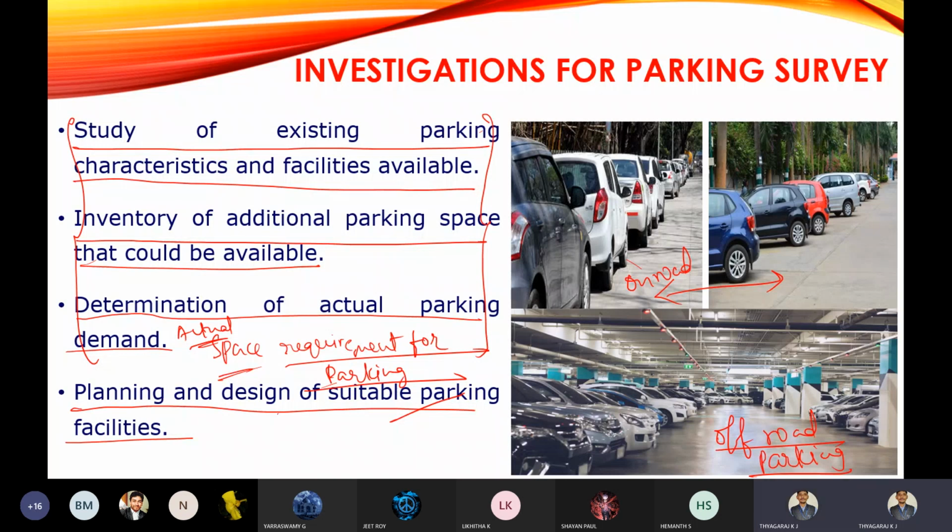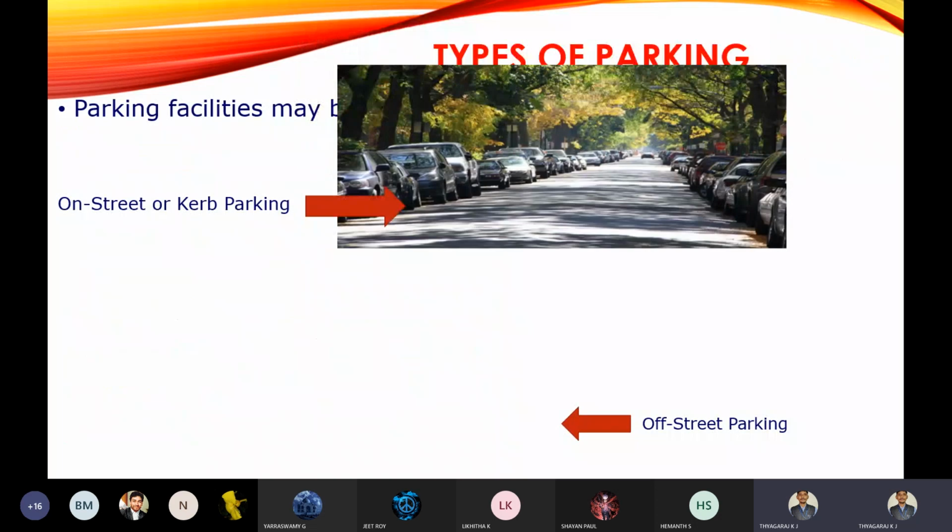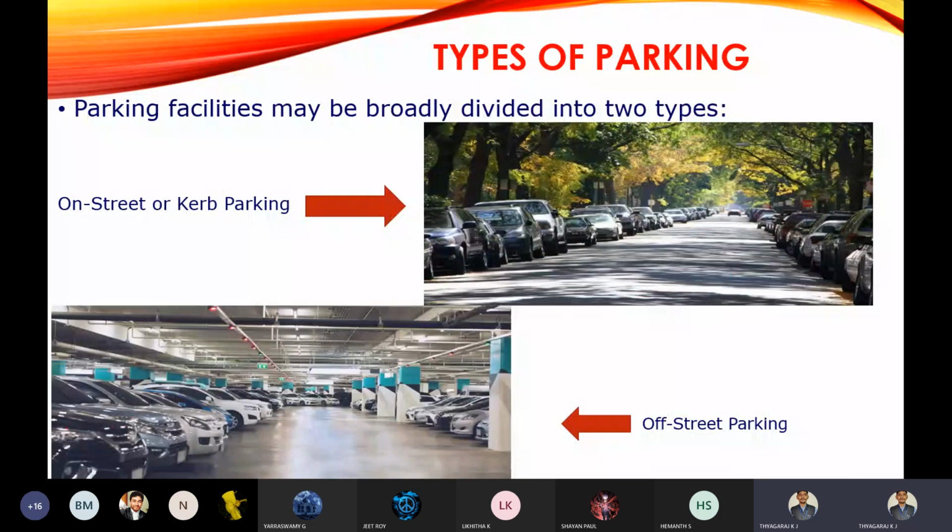Okay. Next one is types of parking. There are two types of parking, as I told in the last slide. One is on-street parking and another one is off-street parking. You should remember, on-street is parking your vehicle on the road itself.